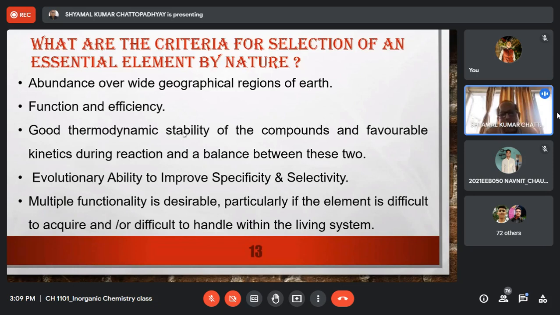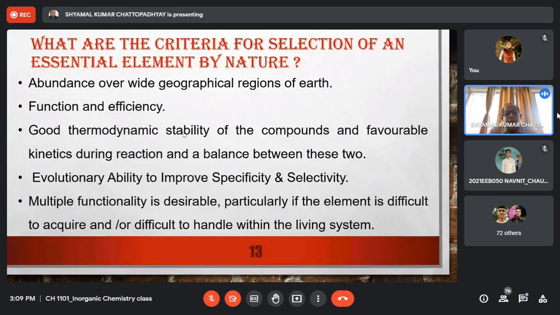If the equilibrium constant is high for the reaction, we may say that the product concentration at equilibrium will be sufficiently high. On the other hand, if the thermodynamic stability of the reaction is not very high, we can say that at equilibrium there will not be a sufficient quantity of the product. So thermodynamic stability tells you, when the reaction is complete at equilibrium, how much product has been formed. And obviously, in a biological system, we require good thermodynamic stability, in the sense we want the product to be formed in sufficient amounts so that efficiency is high.